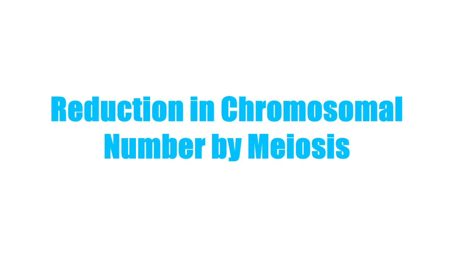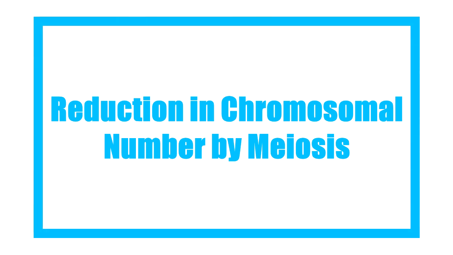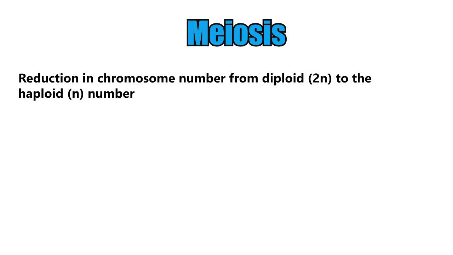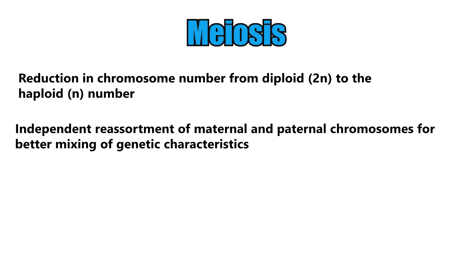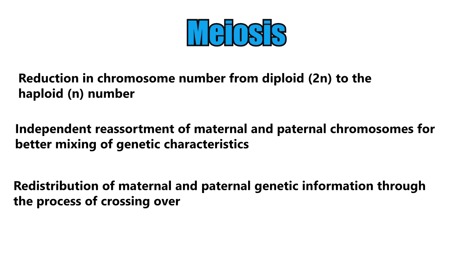Then, third phase, reduction in chromosomal number by meiosis. The primary importances are: first, reduction in chromosome number from diploid to haploid, so that the number of chromosomes can be maintained from generation to generation. Second, independent reassortment of maternal and paternal chromosomes for better mixing of genetic characteristics. And third, further redistribution of maternal and paternal genetic information through the process of crossing over during the first meiotic division.